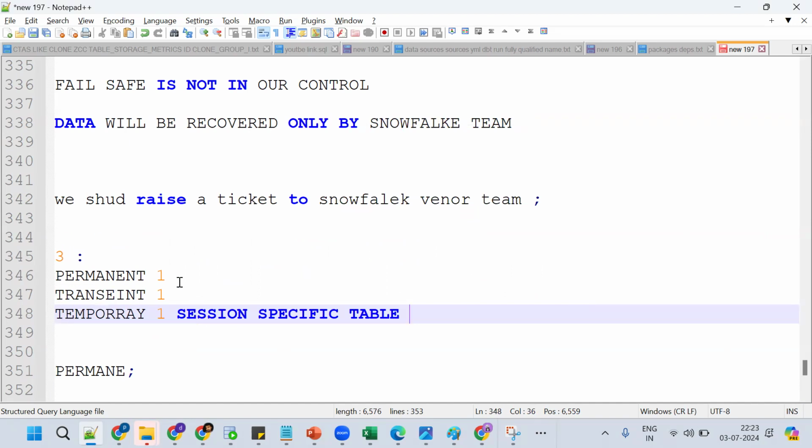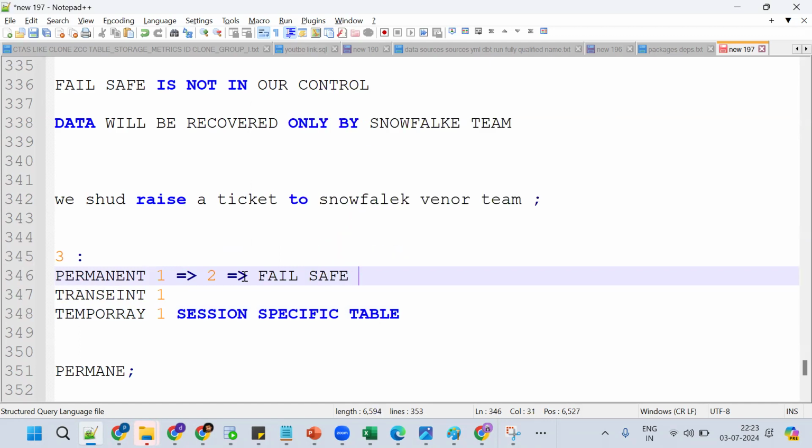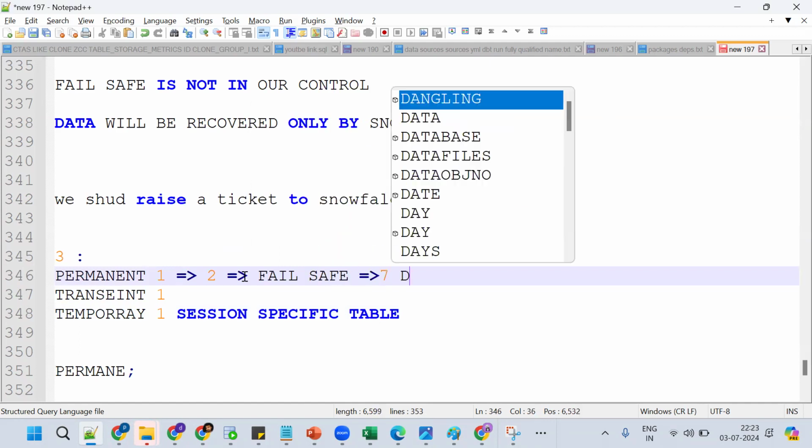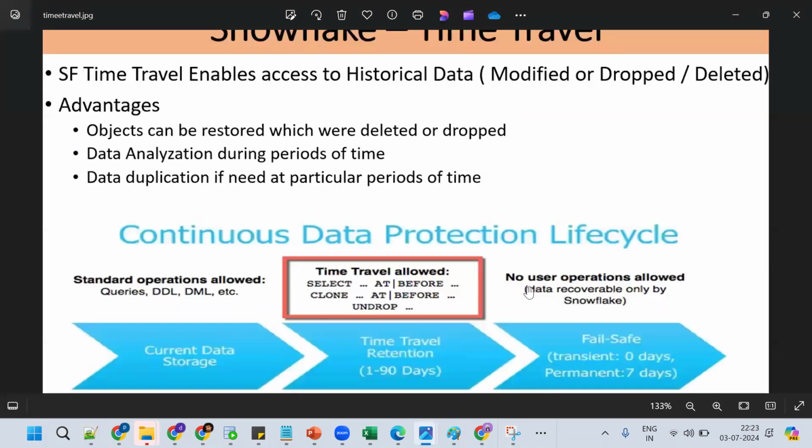Now suppose I want to increase the retention from 1 to 2 days. Then we can access the historical changes up to 2 days. Once the 2 days are over, the data moves to fail-safe, which is available for 7 days only. Can we access this data? No, it is accessed by the Snowflake vendor team. So the current data and time travel you can enable, but once time travel is over, the data moves to fail-safe. Got the point?